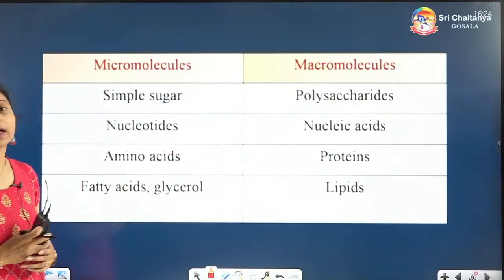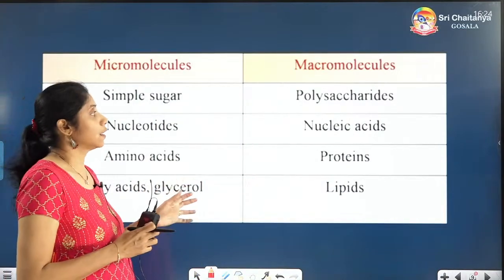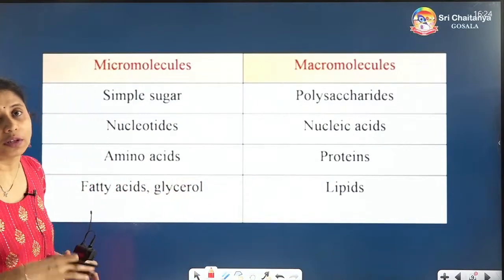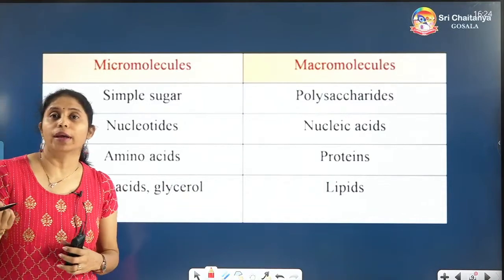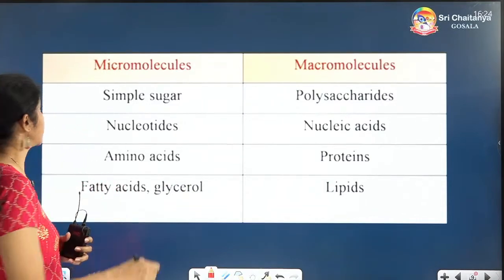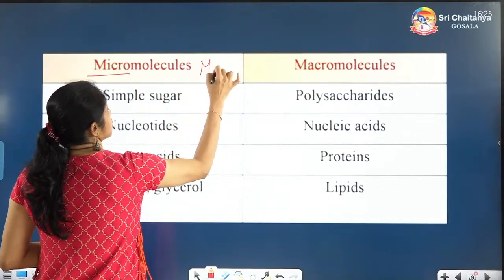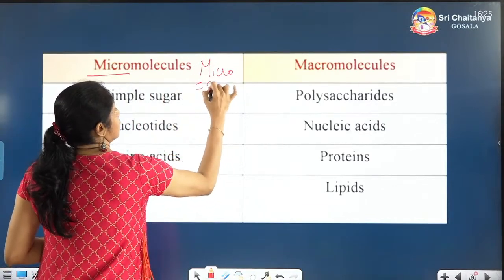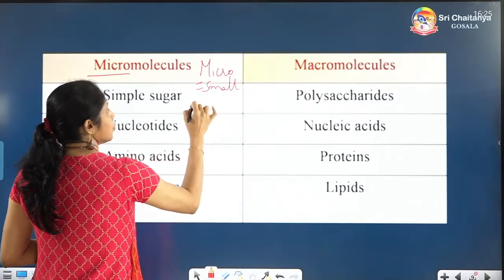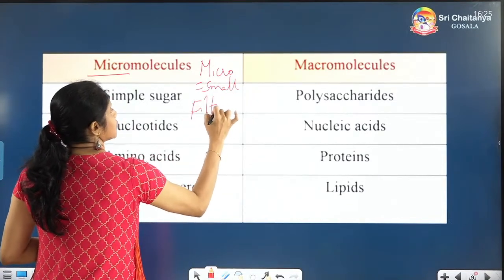See here, basically we have categorized the molecules into 2 types based on the size. I told you size and solubility matters. Size, if it is small, that small sized one, micro, is nothing but smaller molecules, and these are present in the filtrate.